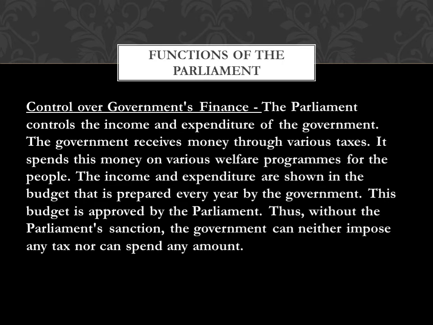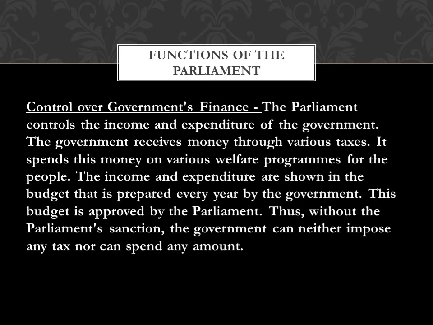Next is control over the government's finance. The parliament also controls the income and expenditure of the government. Where is the government getting money from? It gets money through various taxes. Also, it spends this money on various welfare programs for the people.